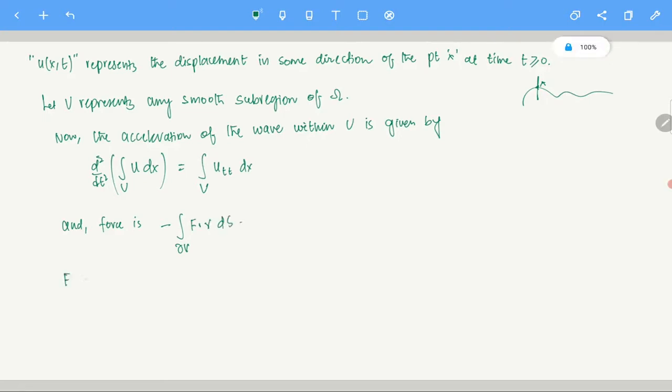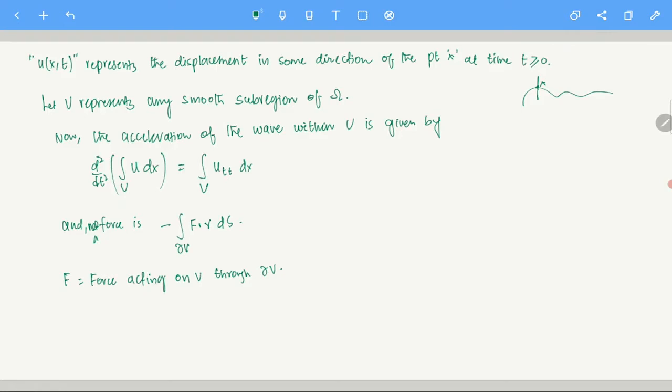F is the force acting on v through the boundary ∂v. Clear? Okay, and there is also a mass density here, which I am taking to be constant. So the net force is this, right.